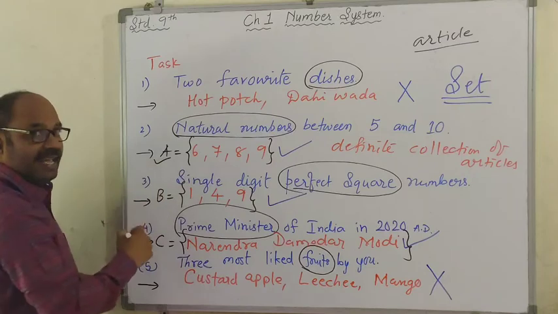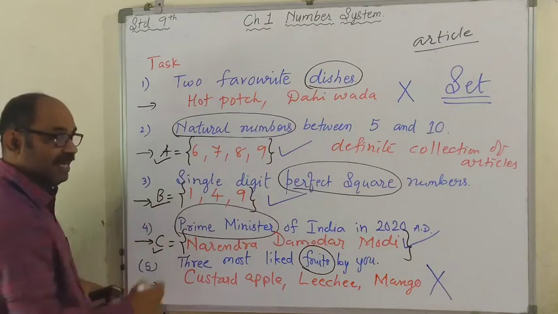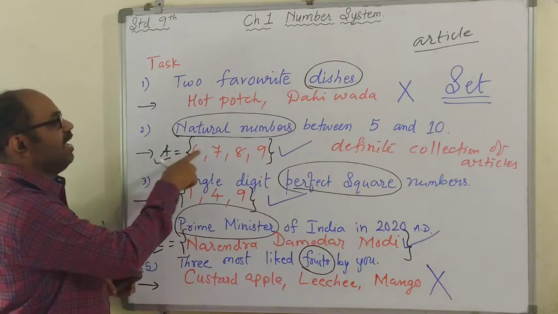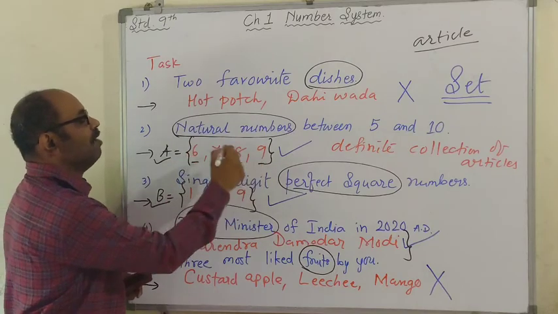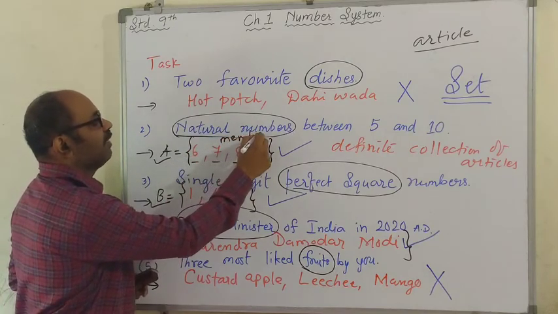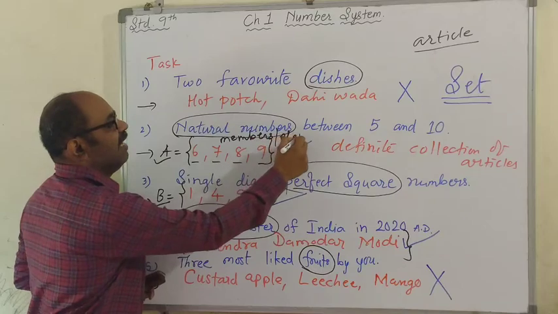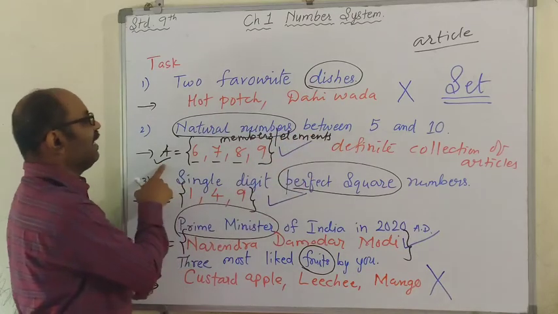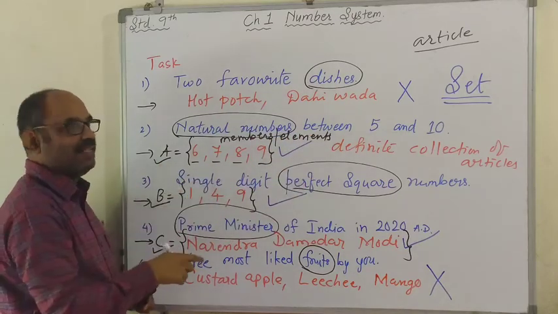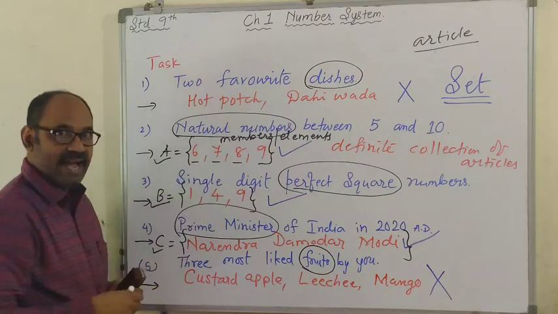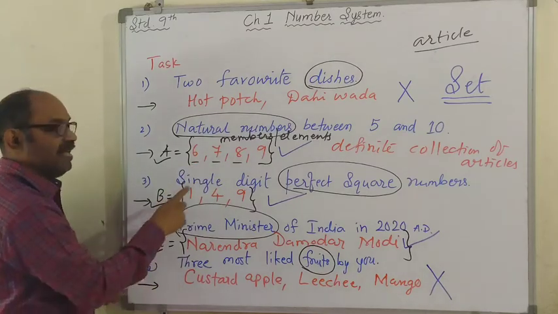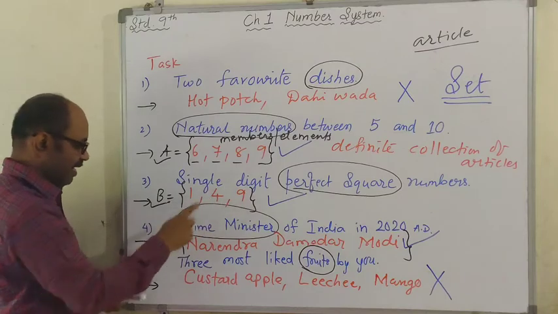This is set A, this is set B and set C. Set A has 4 members. अंदर जो भी है उसको कहते हैं members of set या elements of set. So set A has 4 members या 4 elements and they are 6, 7, 8 and 9. Set B has 3 members, 1, 4 and 9.